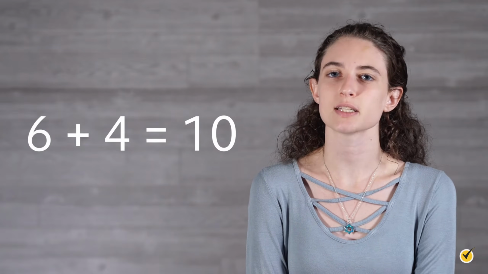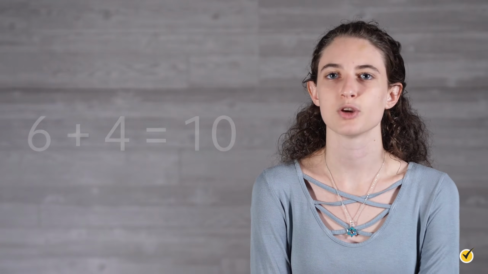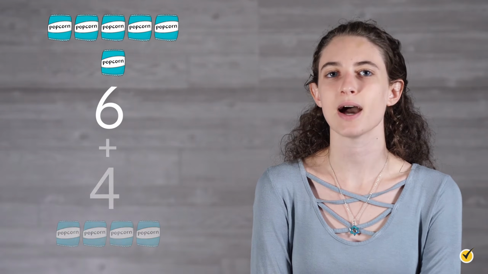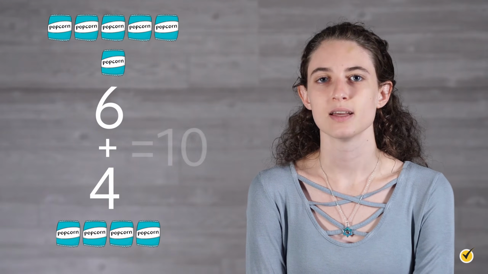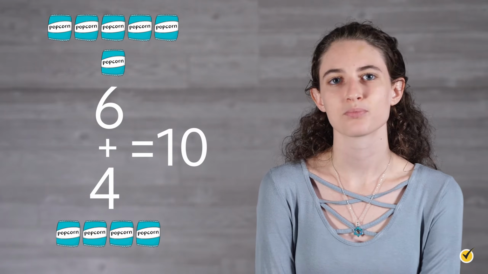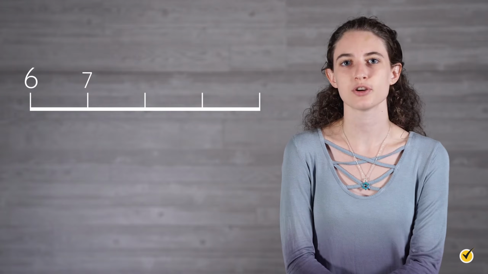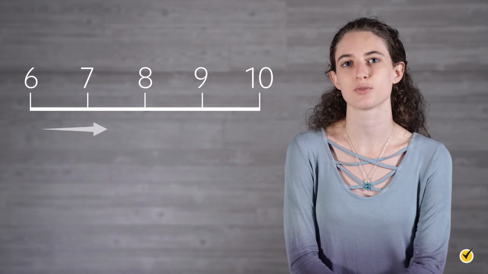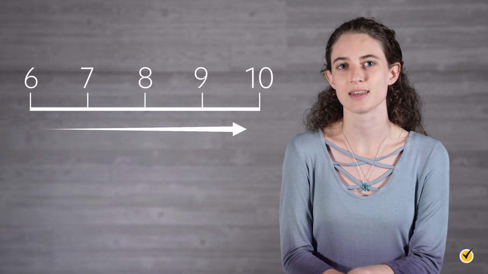For this scenario, since we are looking at an increase of bags, we will use addition. This situation can be described using the equation 6 plus 4 equals 10. You had 6 bags initially and then combined that amount with 4 more bags. Now you have 10 bags in all. On a number line, addition is represented by jumps to the right in the positive direction. Each jump to the right represents the addition of 1 unit. So in this example, we would be starting at 6 and jumping 4 units to the right. We can see that we land on 10.